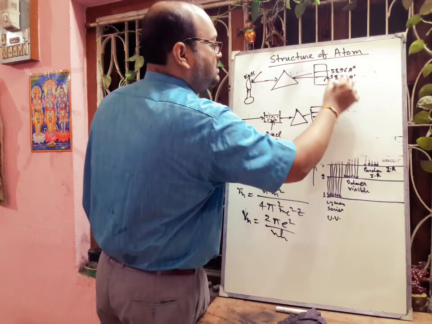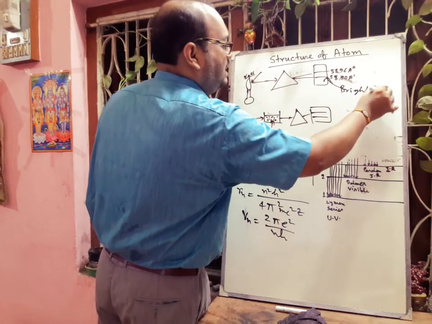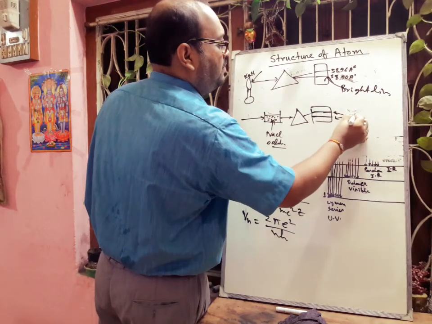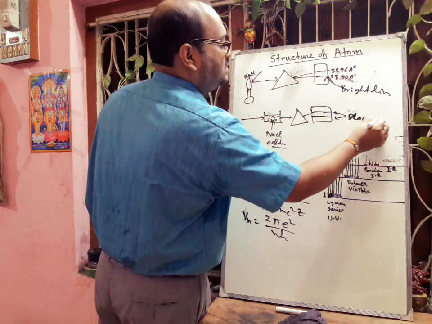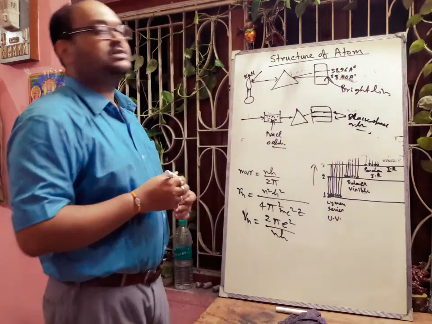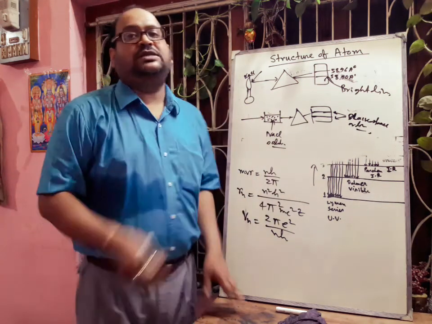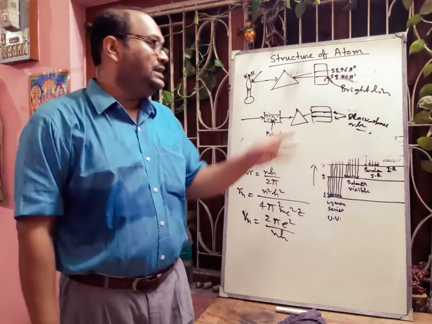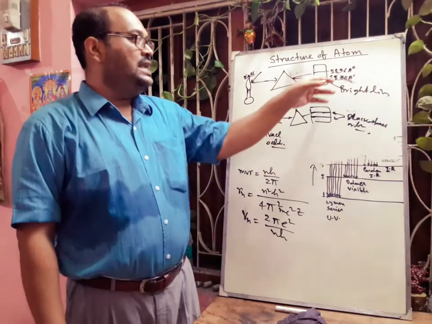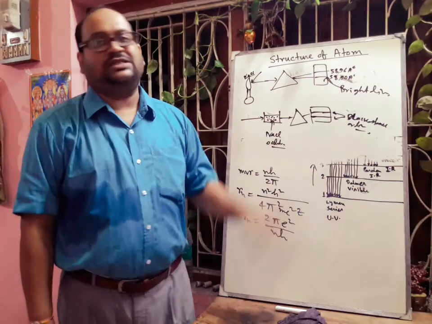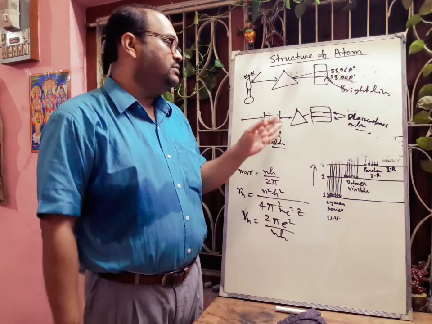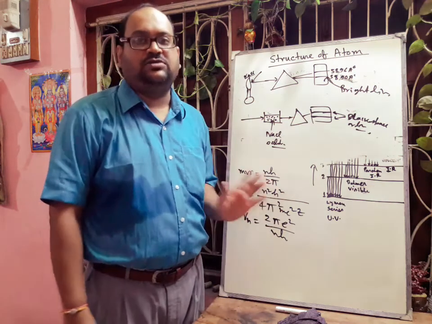These are the bright lines, and this is the black space or lines. In this case it is called the absorption spectrum, and we get the same wavelengths, 5896 angstrom and 5890 angstrom, as two dark lines. That means the yellow portion of this light is absorbed by the sodium chloride solution. That is why it is called the absorption spectrum.